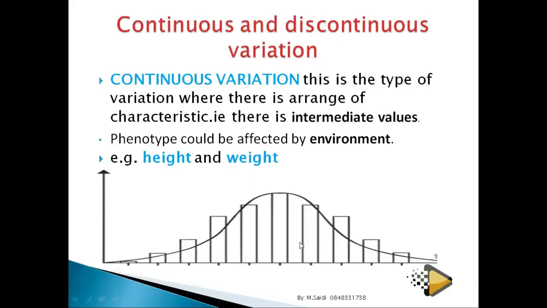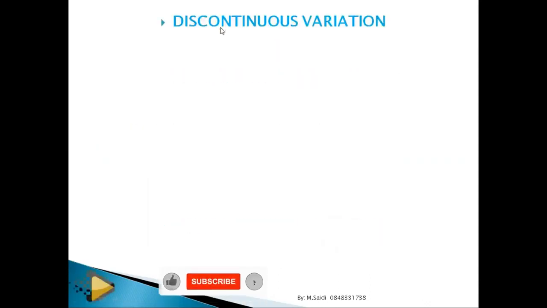For example, if you look at size among individuals, if you eat miserably, it means you're going to become fat. Therefore, it is environmental. It's not that you were born like that. It's because of how you behave that you gain weight. So such characters which can be influenced by the environment are categorized as continuous variation.